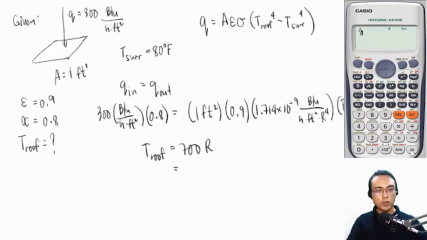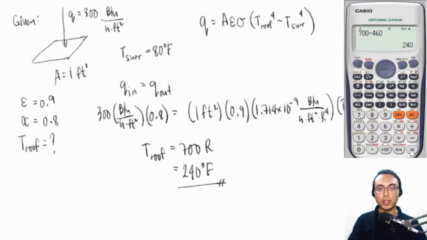Now, this temperature of 700 Rankine, when converted to Fahrenheit, is 240 degrees Fahrenheit. This is already above the boiling point of water, so this is a very hot roof. But this example does not seem realistic because, again, we have left out the effect of convection. If the temperature of the roof is 240 degrees Fahrenheit and the surrounding temperature is 80 degrees Fahrenheit, there would be an effect if we include natural convection in our solution here.